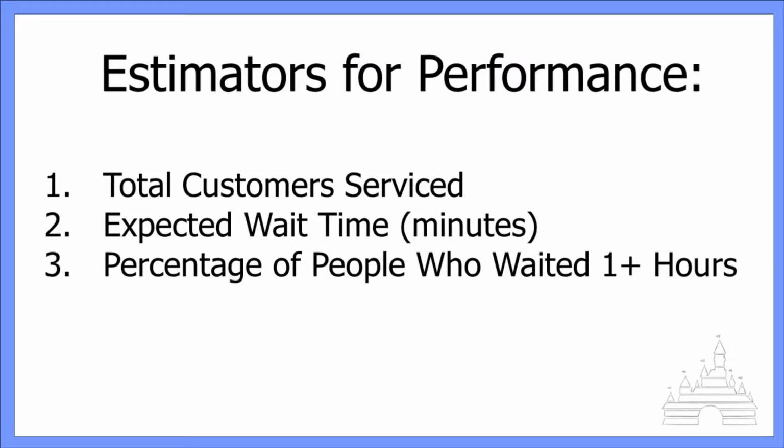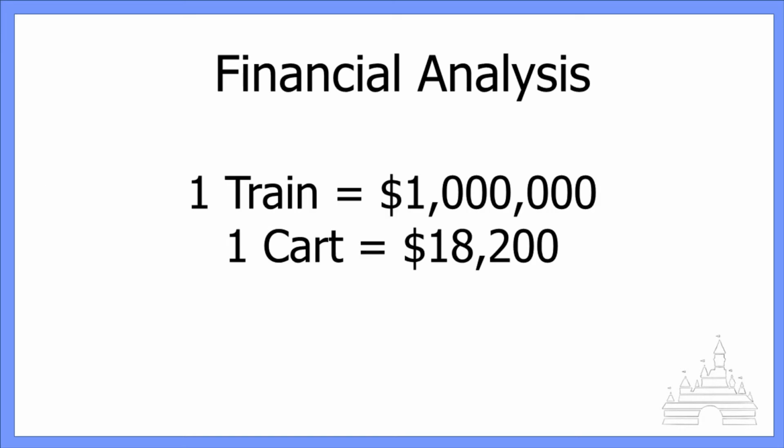We analyzed performance based off of 3 estimators: the total customers serviced, expected wait times in minutes, and the percentage of people who waited over an hour in the long run. We chose an hour as our threshold because after interviewing other students, that's what they projected that they actually wait for Splash Mountain. We also have to take into account the cost of adding additional carts to improve these estimators. For a rough estimate, we assumed that the train cost $1 million, bringing the price to $18,200 per cart. This was our penalty for adding another cart, so our simulation wouldn't just tell us to add them on forever.